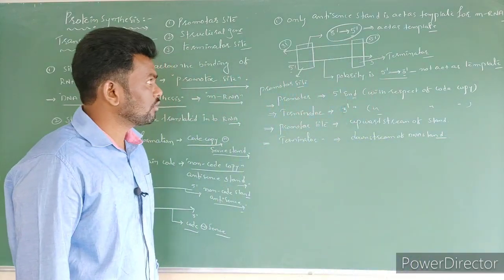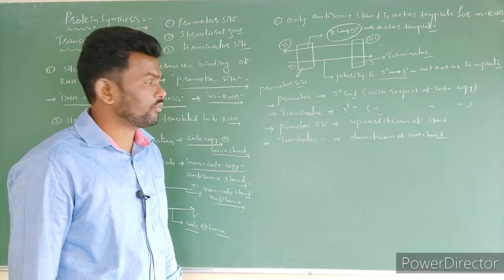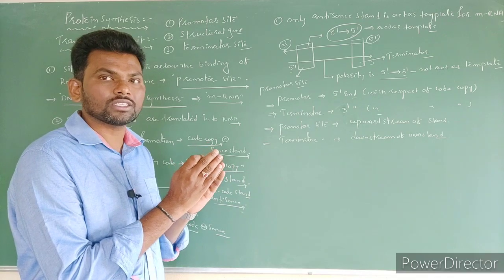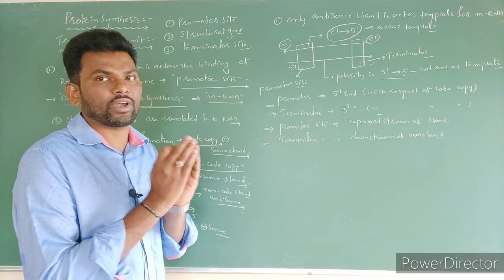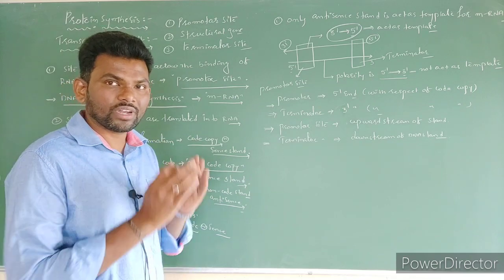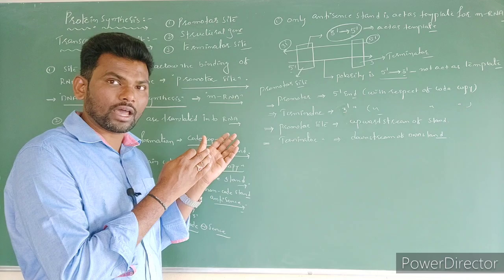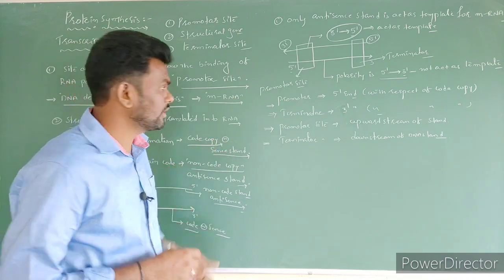Now, where is the RNA polymerase enzyme going to bind? RNA polymerase has the capacity to polymerize in only one direction, that is 5' to 3'. If it starts with 5' to 3', what is the template strand polarity? It should be opposite, that is 3'.